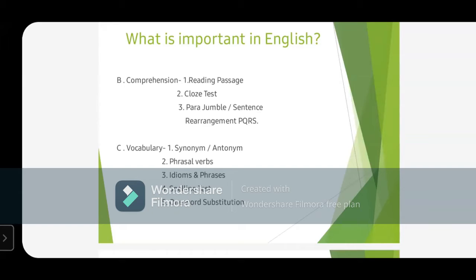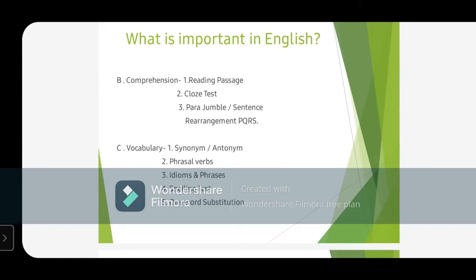So there we are going to consist reading passages, then close test, then para jumble or sentence rearrangement or PQRS, which are mostly asked in your SSC exams. And the third, last but not the least, is vocabulary portion, which consists of synonyms, antonyms, then phrasal verbs, idioms, phrases, spelling tests, one-word substitutes, and much more. So students, this is our total classification of English.